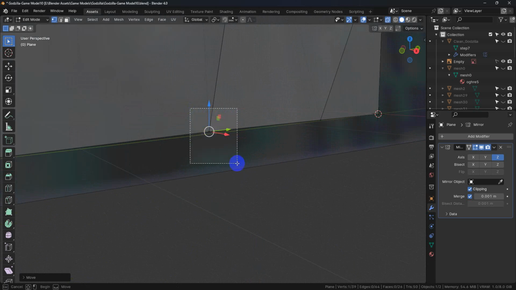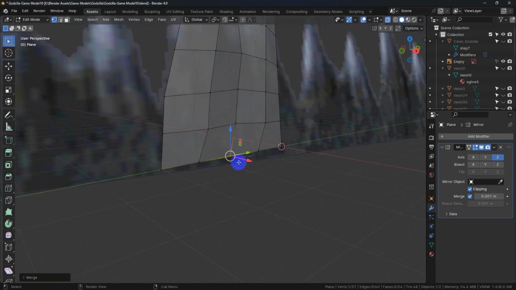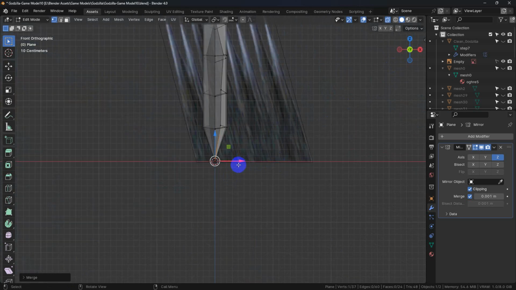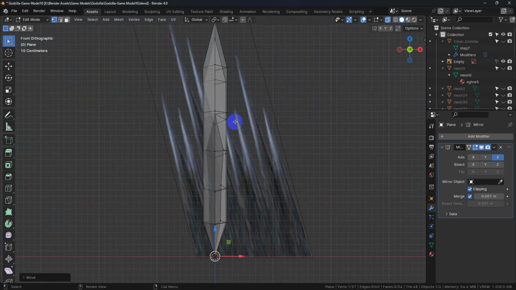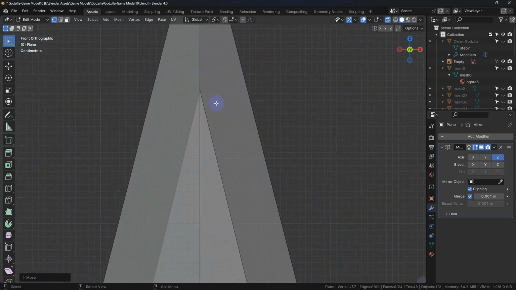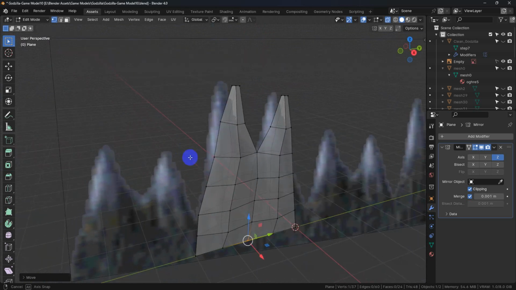Now the reason that we have this going on is because these need to be merged at center also. There we go. Now it doesn't move. And you'll notice that now they're all snapped to the center and everything's good.